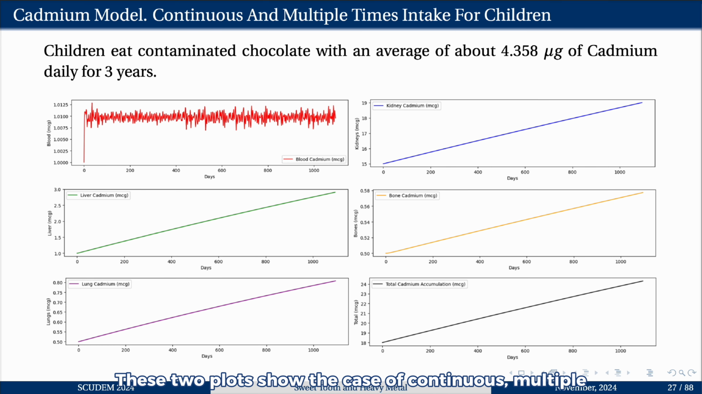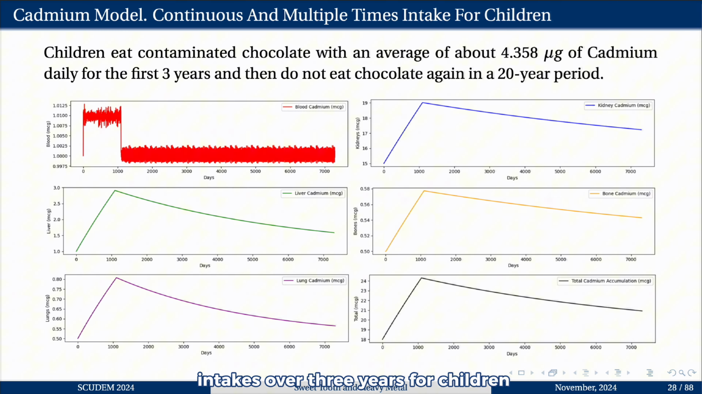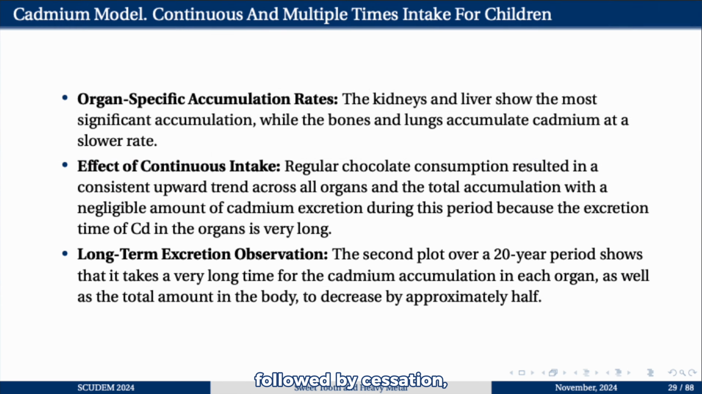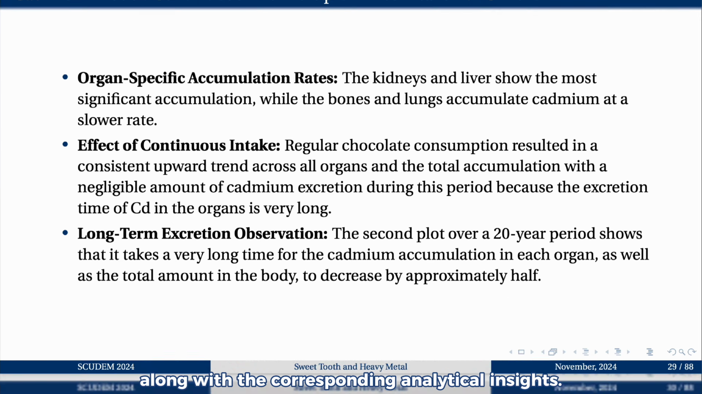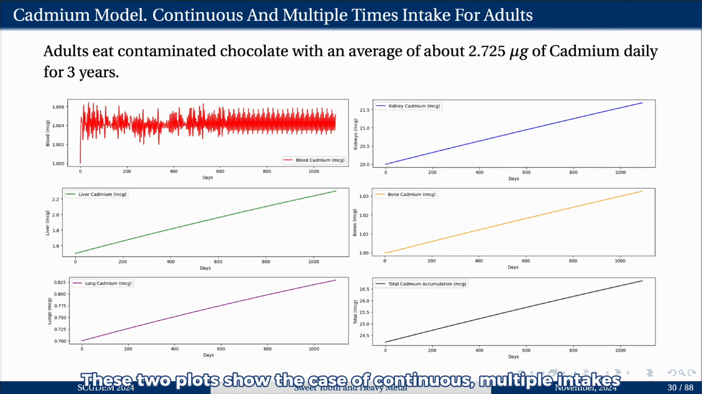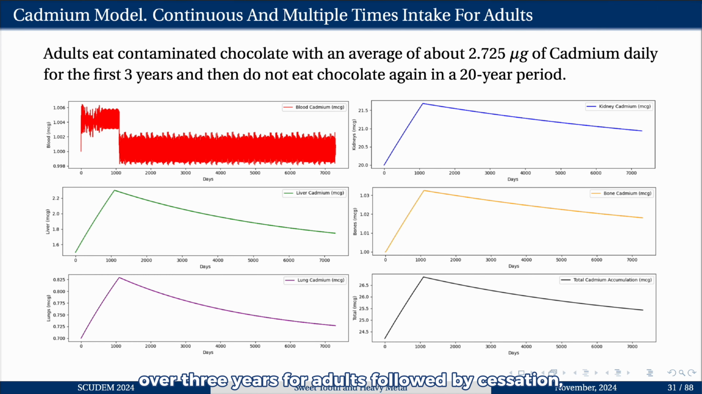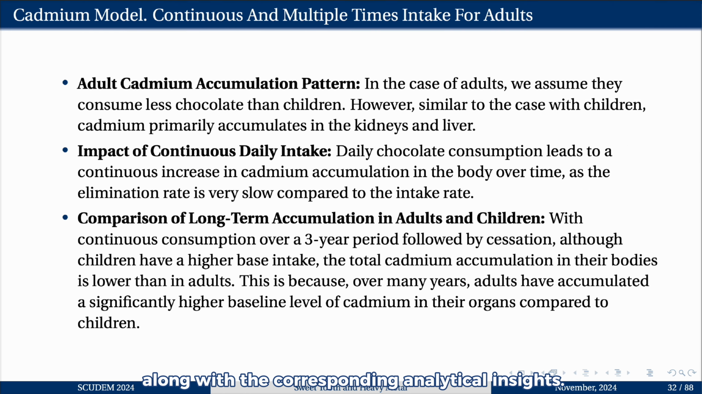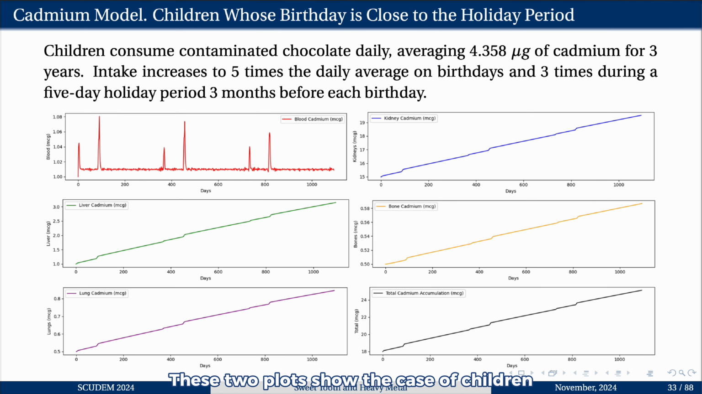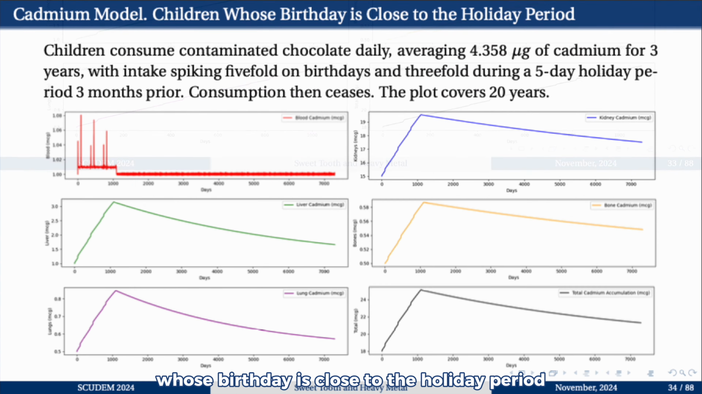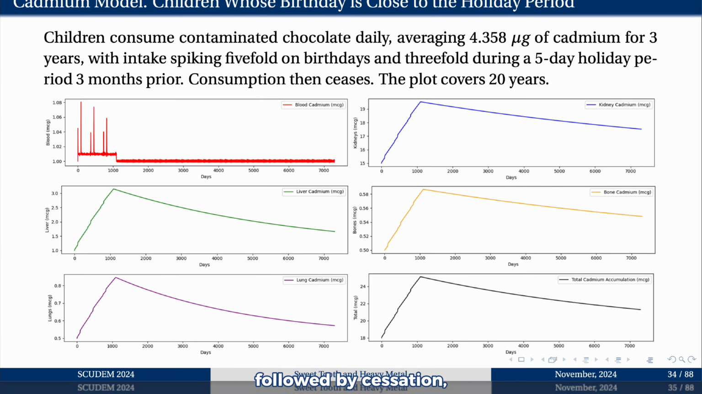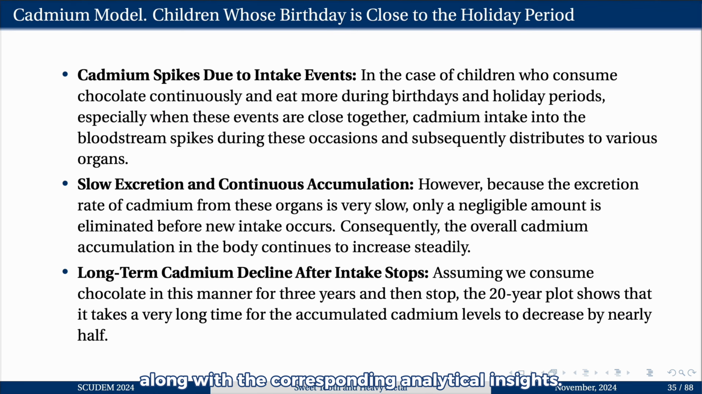These two plots show the case of continuous multiple intake over 3 years for children, followed by cessation, along with the corresponding analytical insight. These two plots show the case of continuous multiple intakes over 3 years for adults, followed by cessation, along with the corresponding analytical insight. These two plots show the case of children whose birthday is close to the holiday period, followed by cessation, along with the corresponding analytical insight.